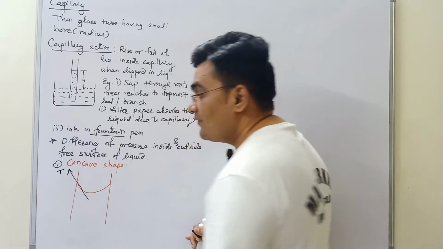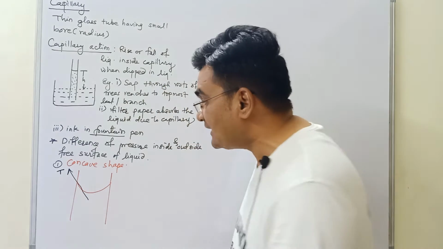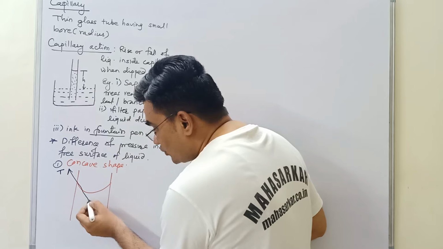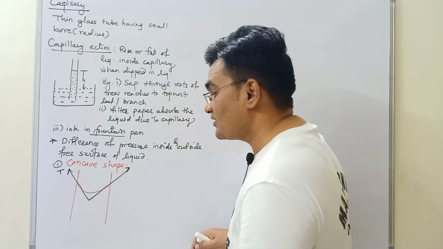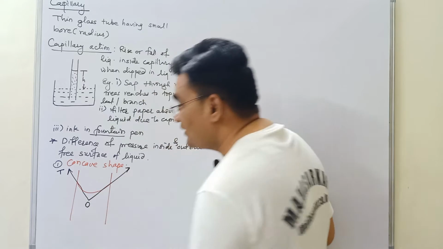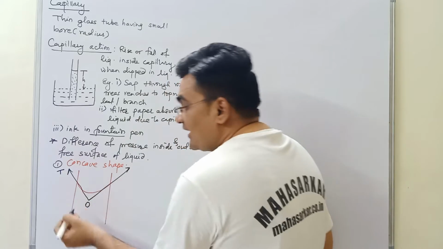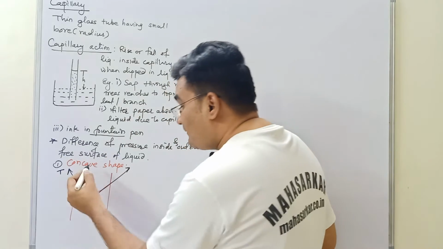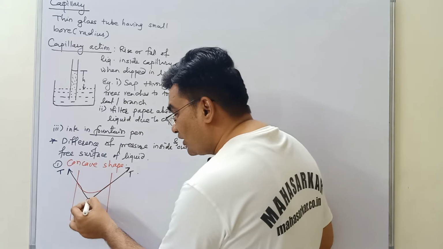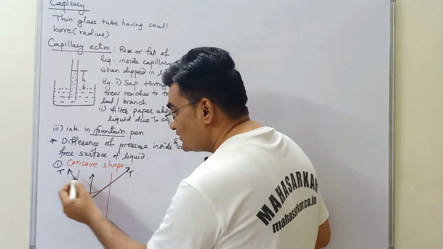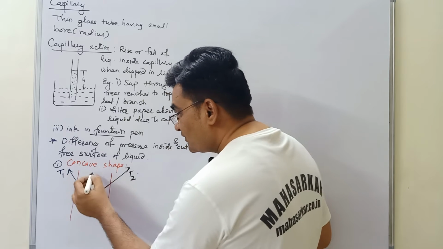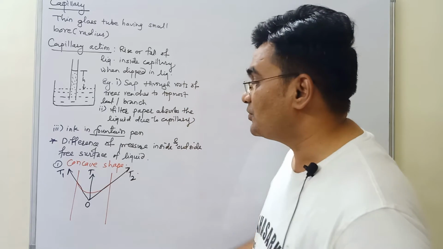So say this is the force of surface tension T. On this wall also, this will be the force of surface tension. So the forces are directed outwards. If I find the resultant of both, then according to the parallelogram law, if this is T1 and this is T2, then T will be the resultant of these forces.